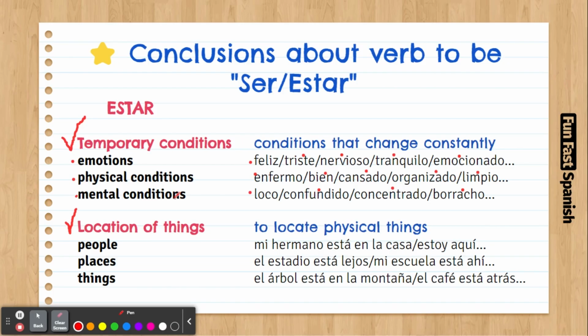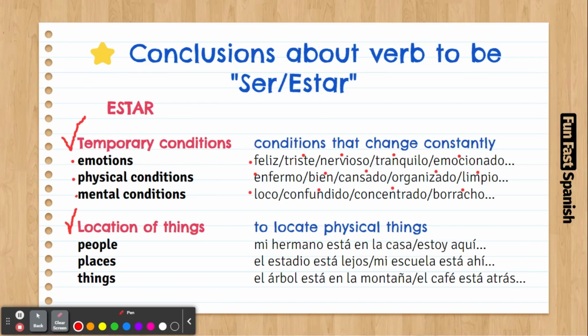In general, we can go for weather now. There are things in weather that are conditions that are completely temporary. So, when it's cloudy, for instance, you say está nublado, and you use the verb estar because to be cloudy is not a constant thing. It's changing. It's not permanent. It's changing constantly. So that's the main use of the verb estar, as well as location of things.